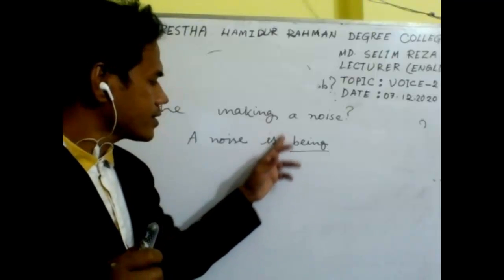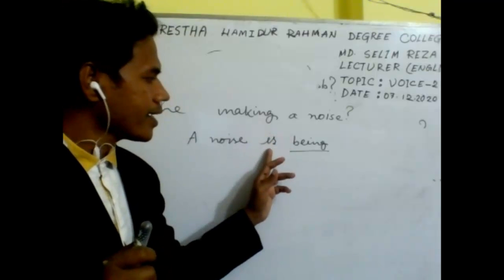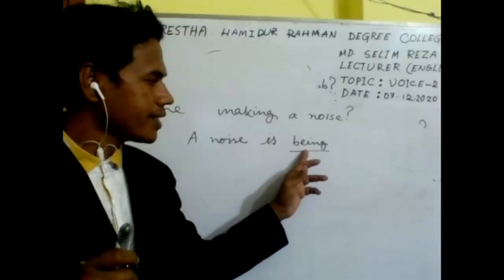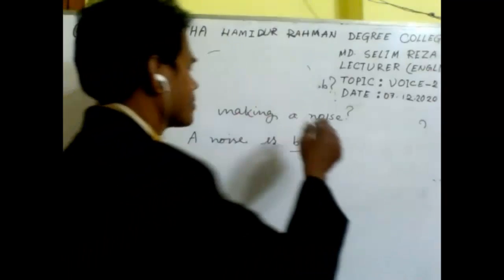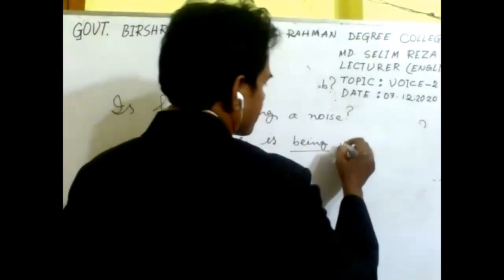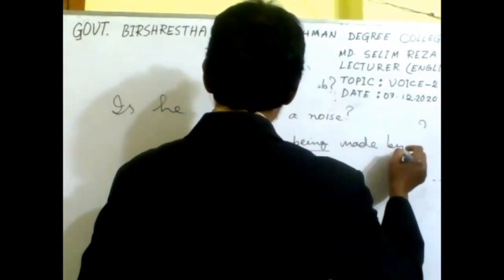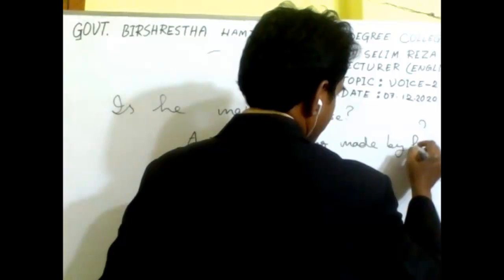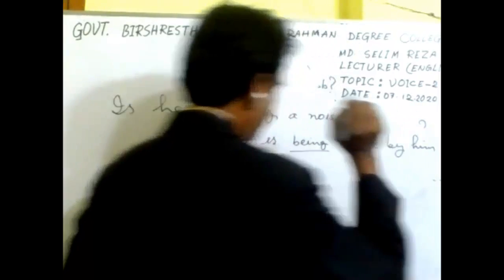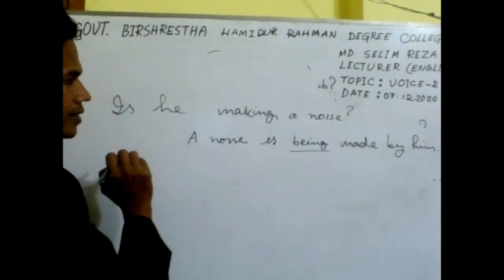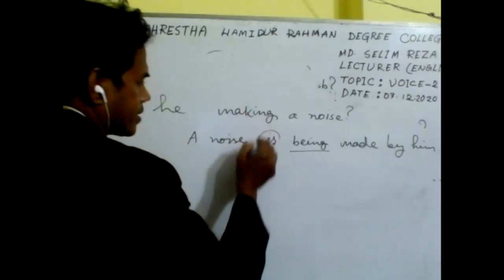So the existing auxiliary verb is, and we add here being, then the past participle form of the verb, made, then the preposition by, and the object of the subject, him. It's an assertive sentence, but we need to change it into interrogative.